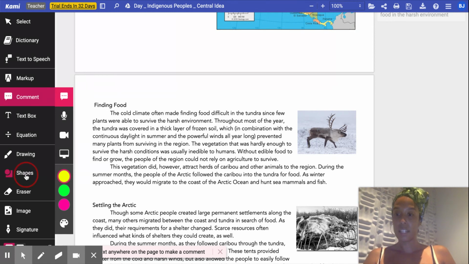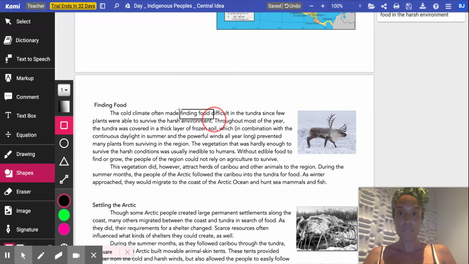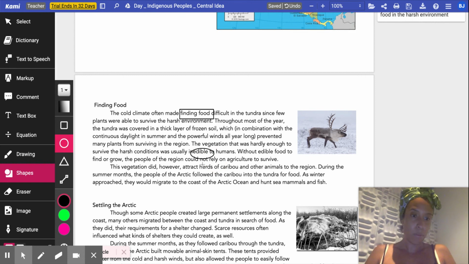Let's go ahead and click Shapes. It's time for us to box our topic. I can tell that this is about finding food. I also saw a word that looked unfamiliar at first, so I'm going to circle inedible. That's a vocabulary word that maybe I didn't know before.